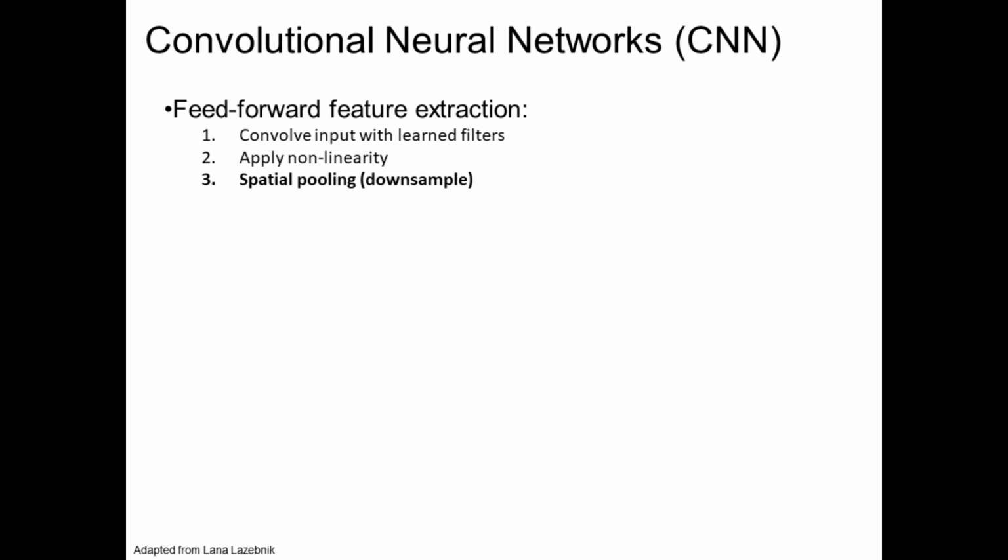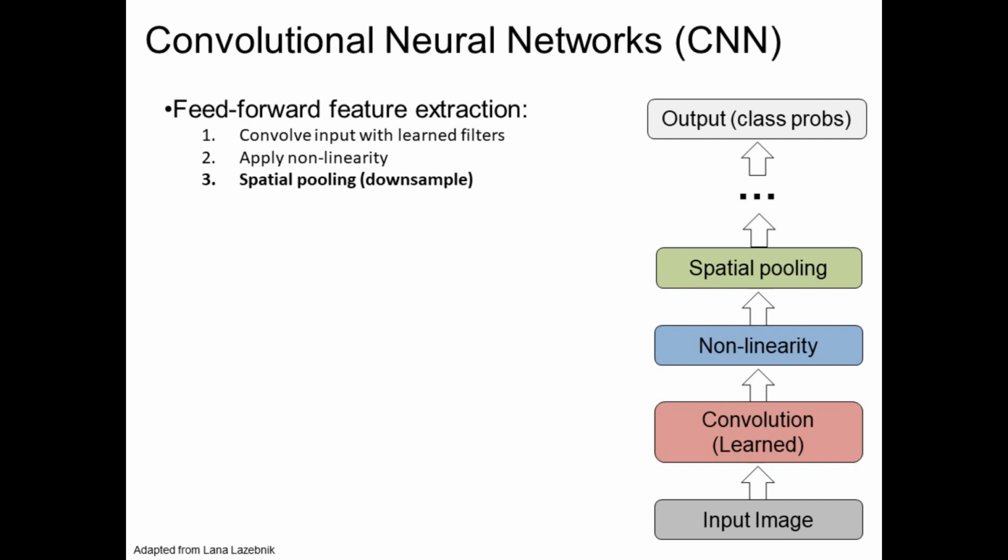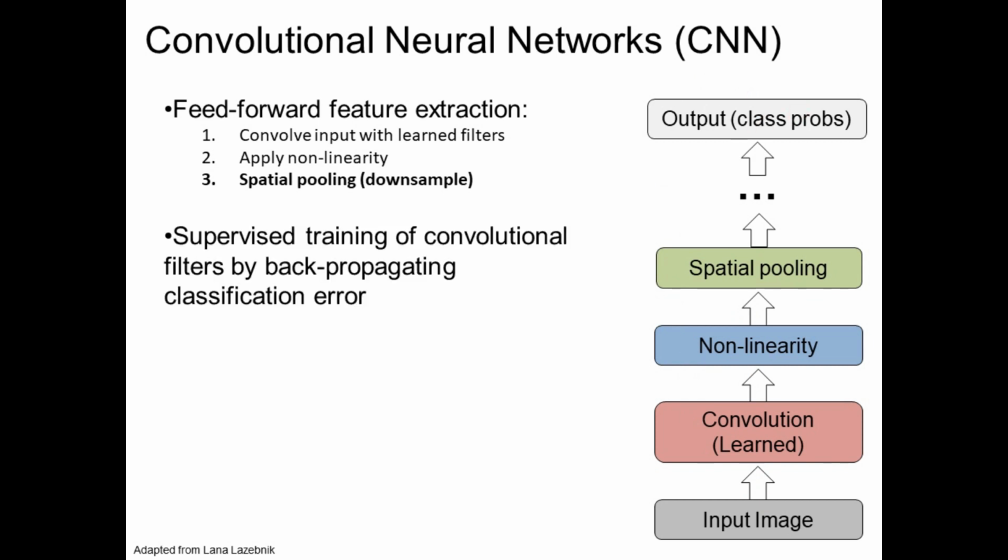Convolve the input with learned filters, apply non-linearity, then perform spatial pooling in the initial steps. The same thing is shown in this figure. Given the input image, we convolve, or learn the features, apply the nonlinear filtering, then do the downsampling or spatial pooling. This we perform repeatedly. Finally we get the output class probabilities and say this is the class based on the probability.